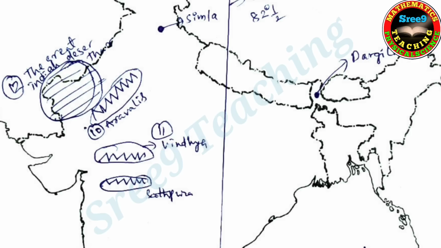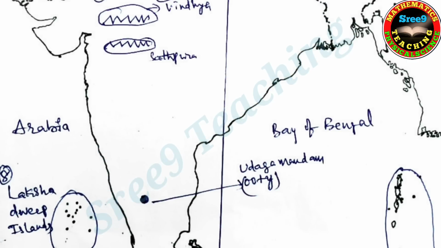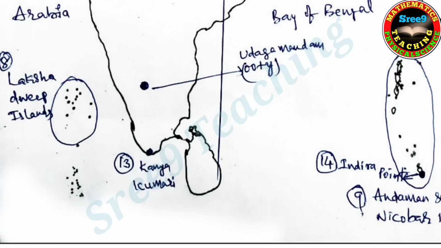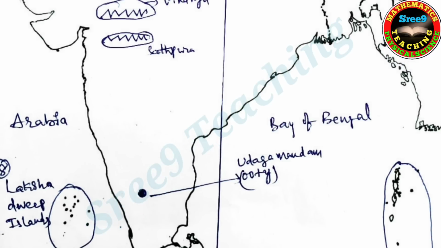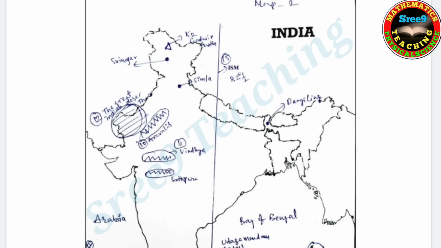Indian Desert, Thar Desert, Aravalis, 11th is Vindhya, Satpura at the down, right side Bay of Bengal, Udakamandalam, which is Ooty, and here Arabian Sea and Lakshadweep Islands, right side. In India, Indira Point, Andaman Nicobar Islands, and at the down Kanyakumari, right? So these are the important map points in map 2.